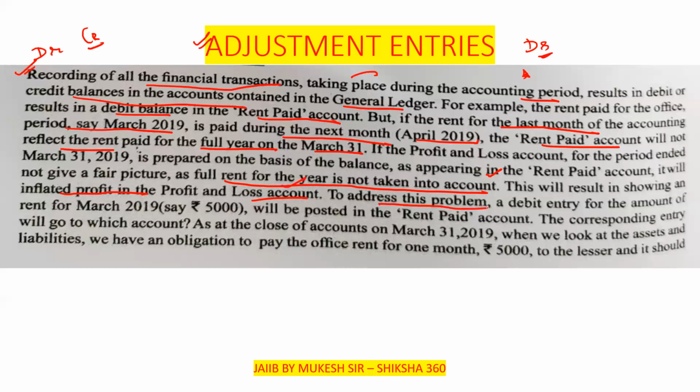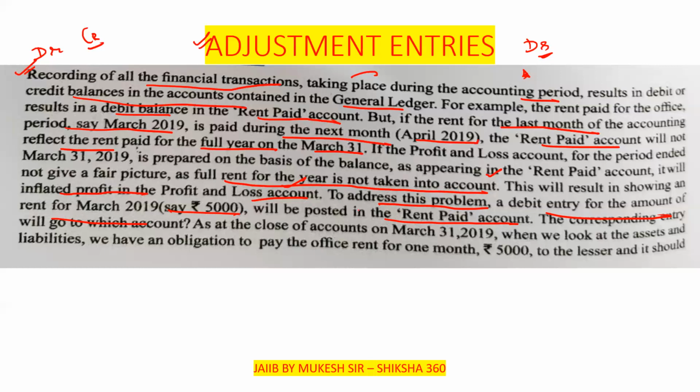So to address this problem, a debit entry for the amount of rent for March 2019, say 5,000, will be posted in the rent paid account. So we have to post a specific entry in the rent paid account. The corresponding entry will go to which account? We have to adjust that entry in the next financial year.